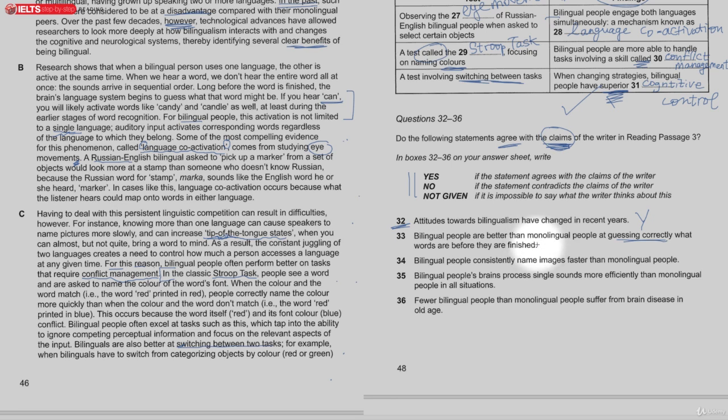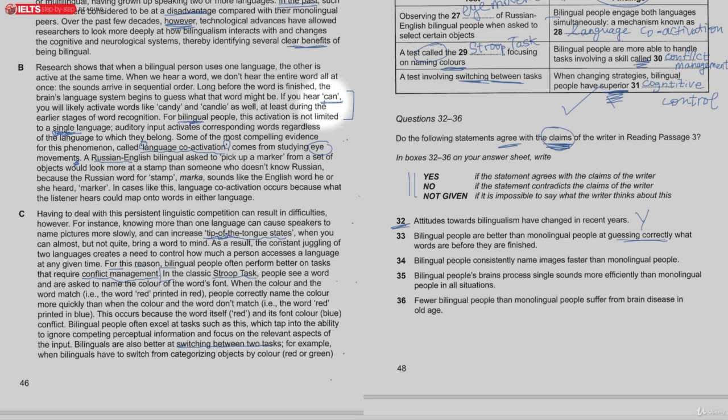Okay. Well, actually, it doesn't say just as good as each other. Bilingual, this activation is not limited to a single language. Okay, that's a valid point. So it's not actually given whether they are better or not. Okay, but we do know is that they are also good at it in another language. They're not just related. It's not just stuck with one language.